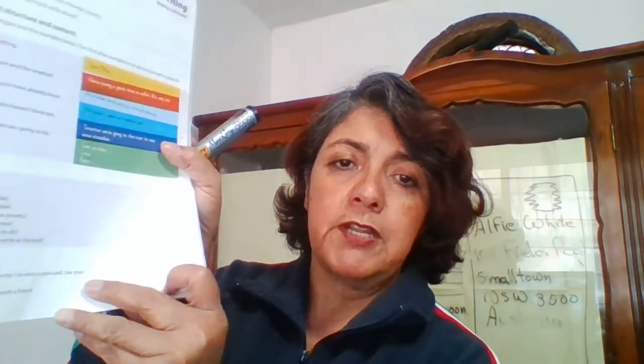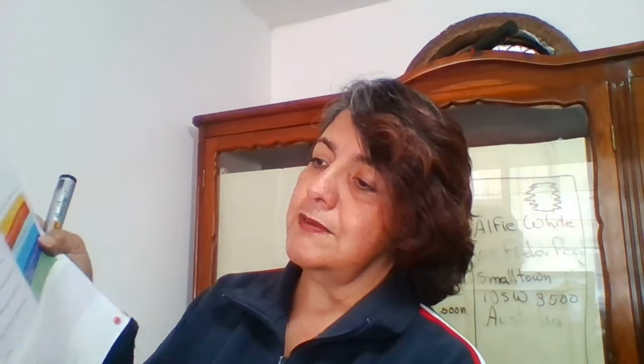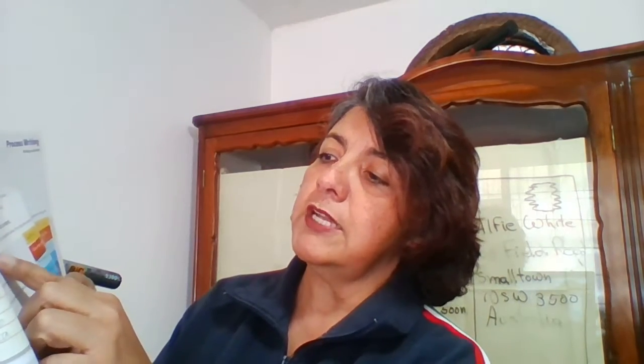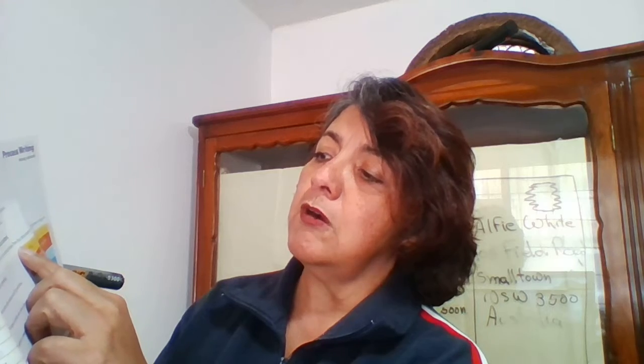Now that we have already read these postcards, let's see how these postcards were done. For example, we have this. Go to page 49. There you have the strategies. It says, think about... let's read activity 2, please. It says, think about the structure and content. Look at the strategies and examples below, then find the other examples.